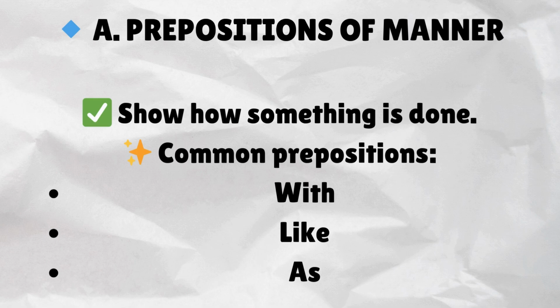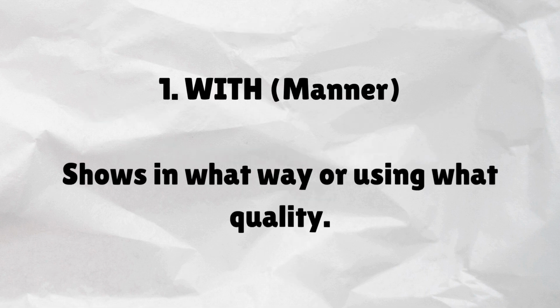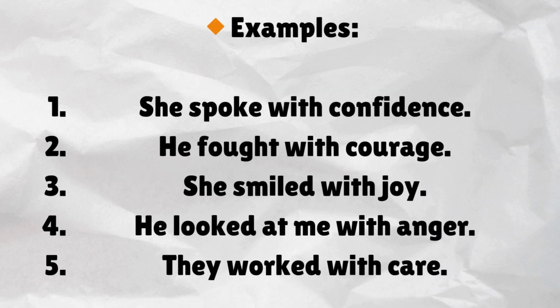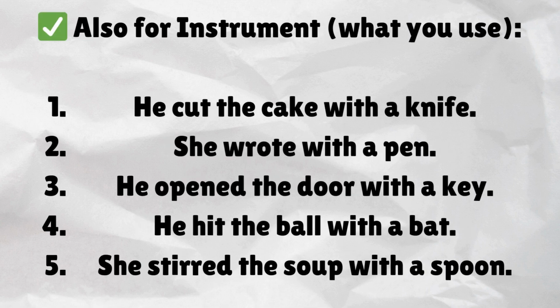Common prepositions: with, like, as. With, manner. Shows in what way or using what quality. Examples. She spoke with confidence. He fought with courage. She smiled with joy. He looked at me with anger. They worked with care.